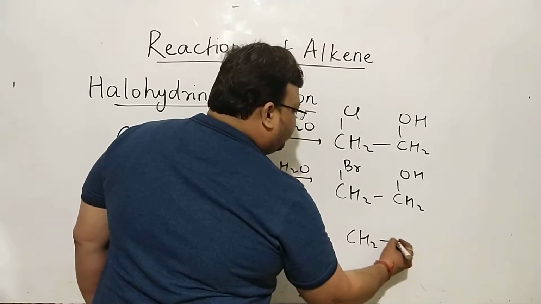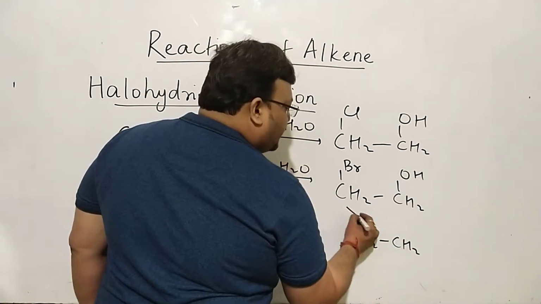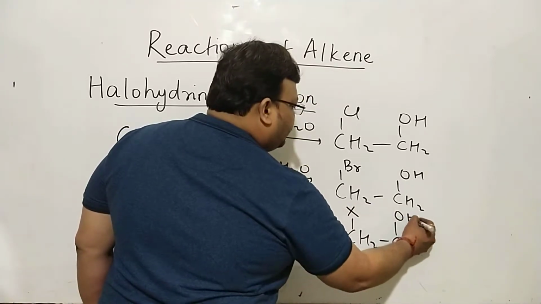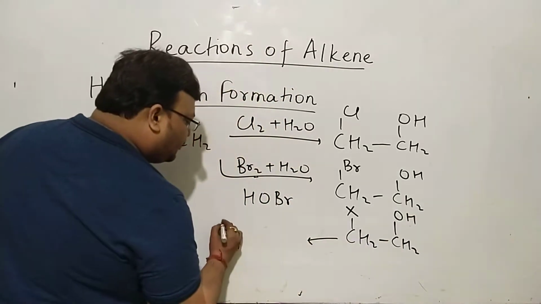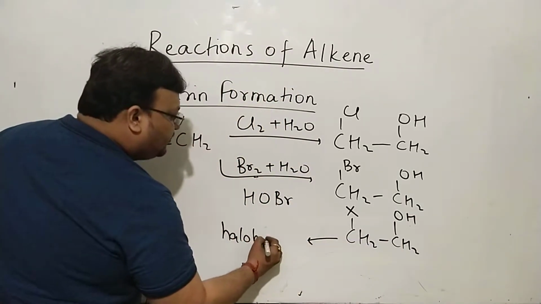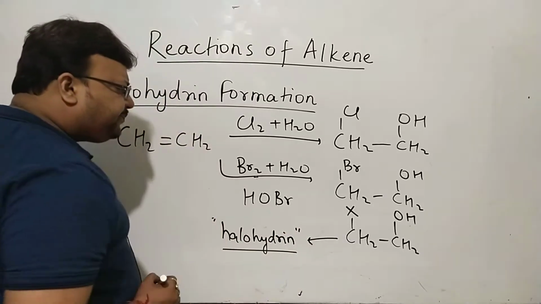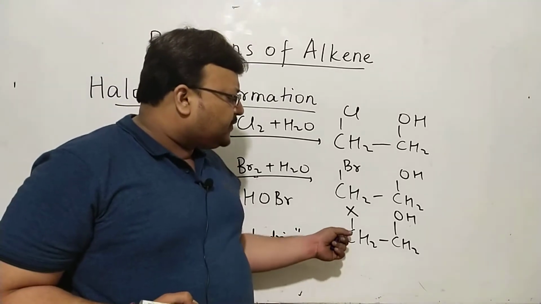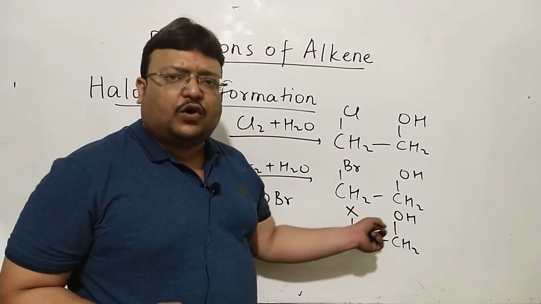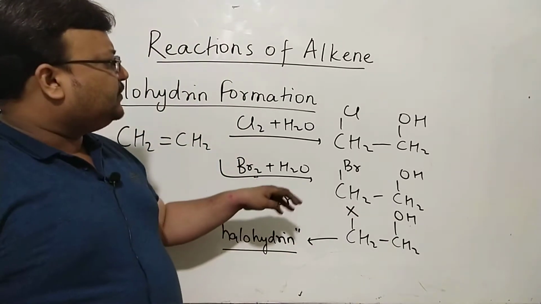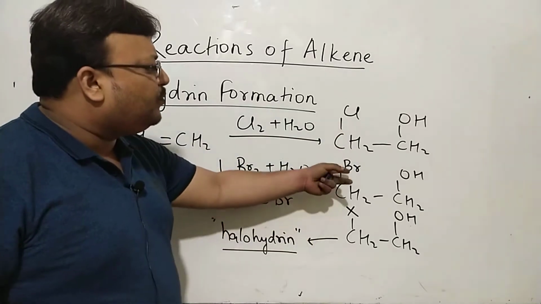and a compound of this kind having a halogen and OH on adjacent carbons is going to be called a halohydrin. Halohydrin will mean a halogen and OH on adjacent carbon atoms. So this is a chlorohydrin, this is a bromohydrin.